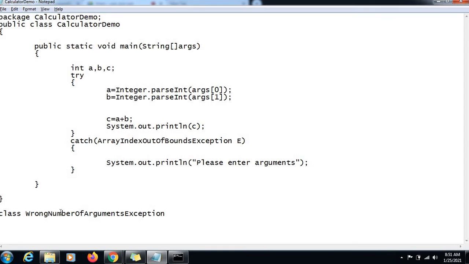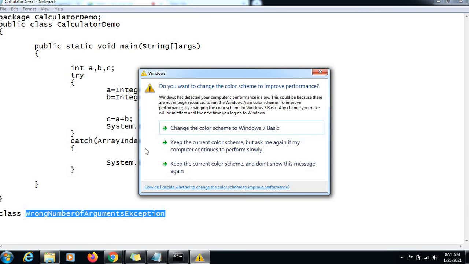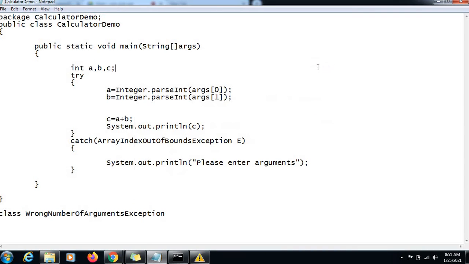Now we want this class to be an exception class. We don't want it to be a normal class, the way we have been writing classes for many sessions, where we create only a simple class which represents some entity. But here we are representing an error class or exception class.